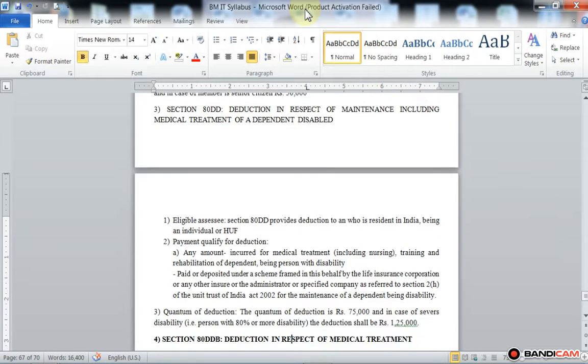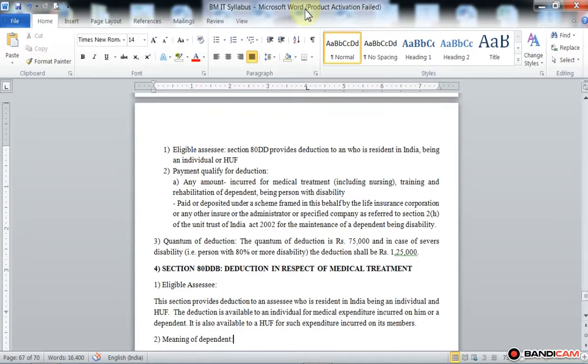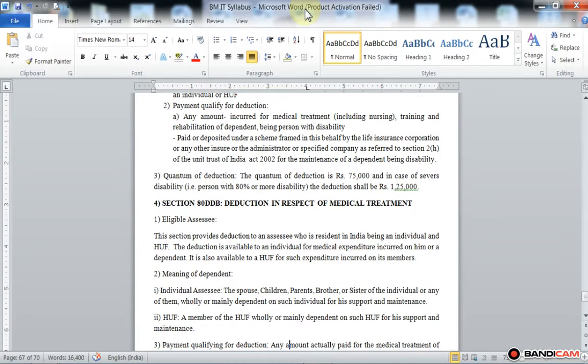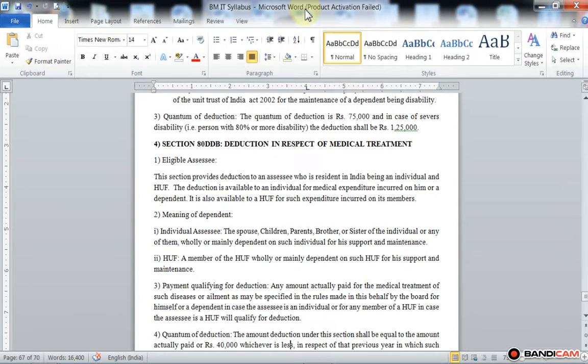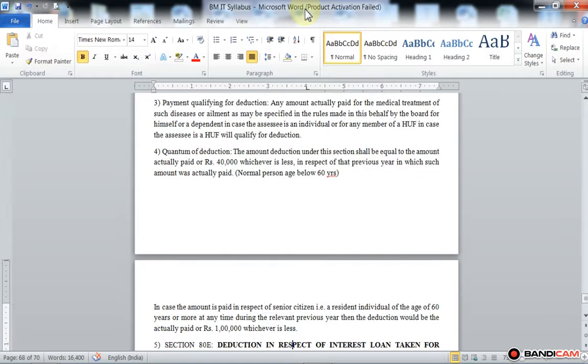We already discussed these sections in our previous lecture. 80DDB is relating to the medical treatment for a normal person and eligible assessee.